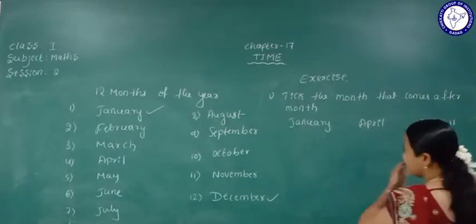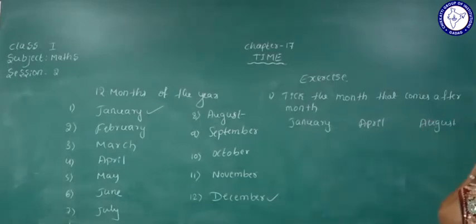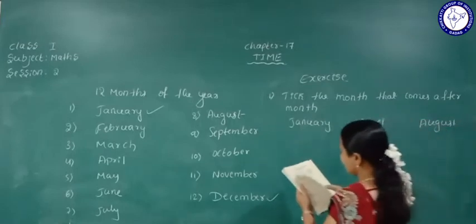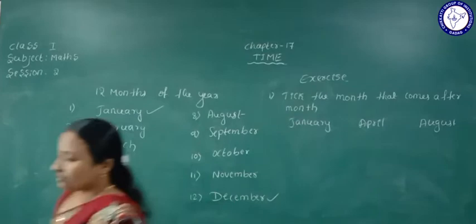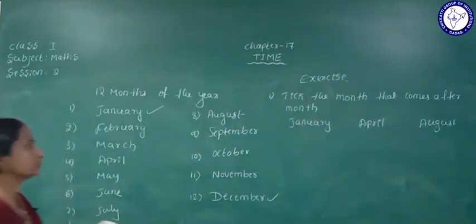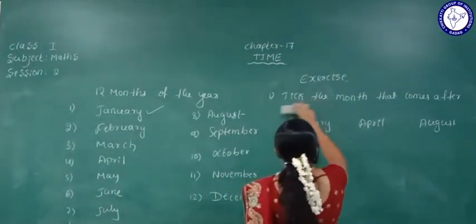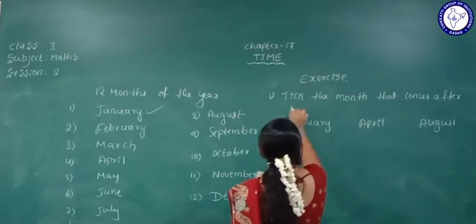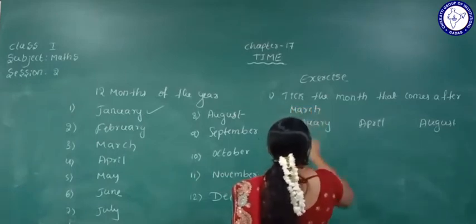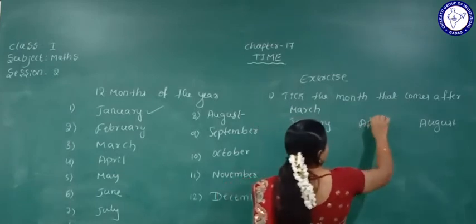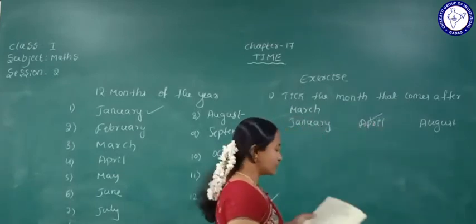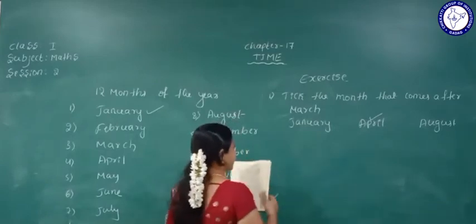Yes, so what are they given here? Tick the month that comes after March. Which month comes after March? That is April. Understood? Yes, the boxes are given here, you can fill that.